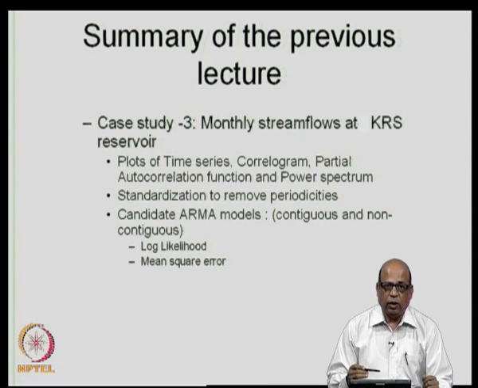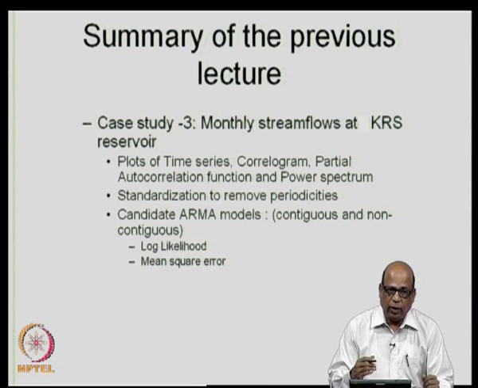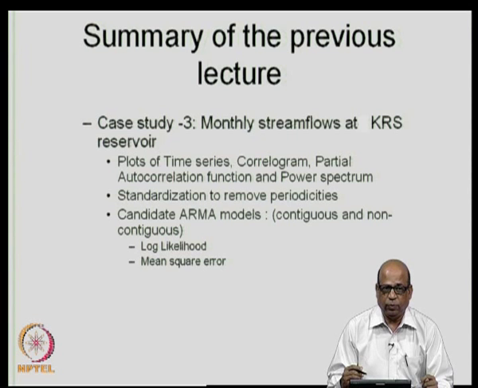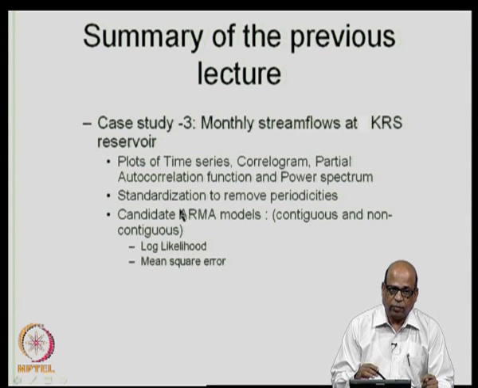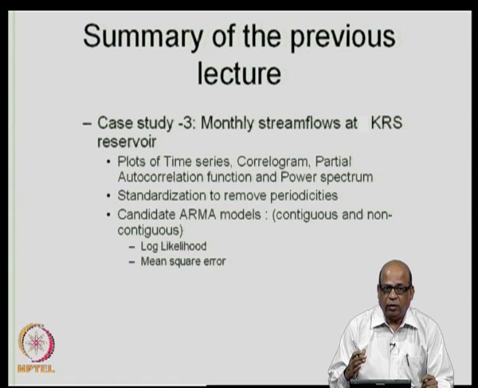Now, once we choose the model, we apply this model to the remaining half of the data, in this particular case the remaining 240 values, and obtain the residuals. Then we do the analysis on the residuals to examine whether the residual series obtained by applying the chosen model to the validation data set is valid. We obtain the residual series, then we do the tests on it for validation.